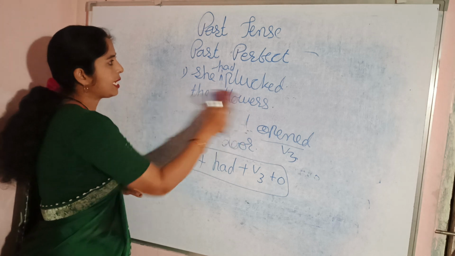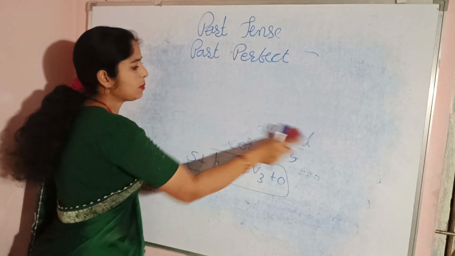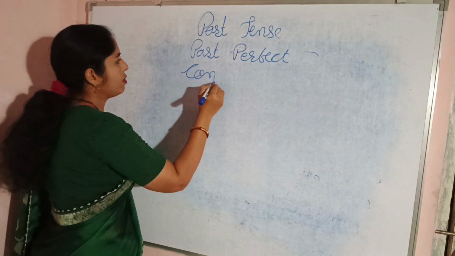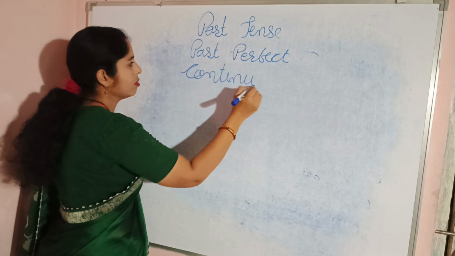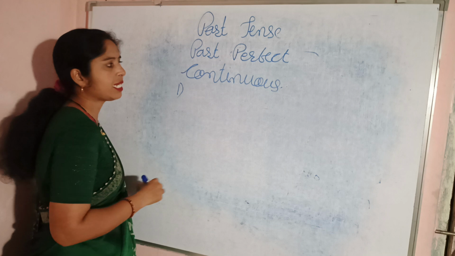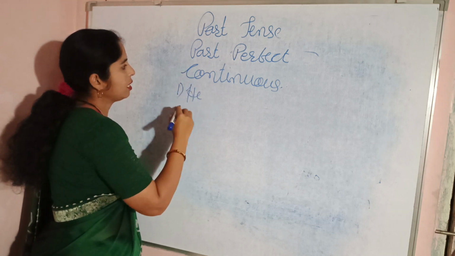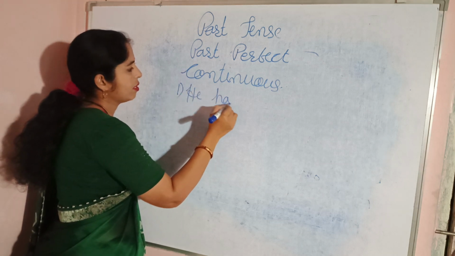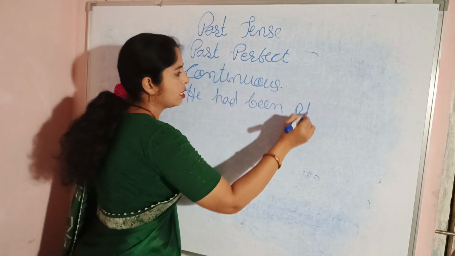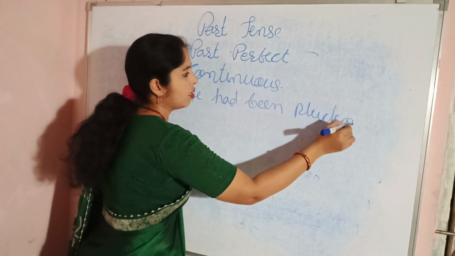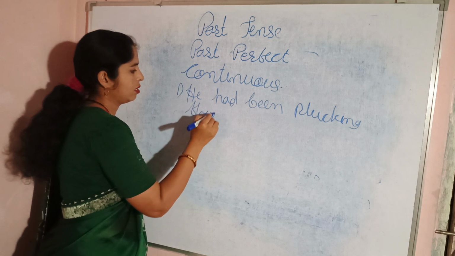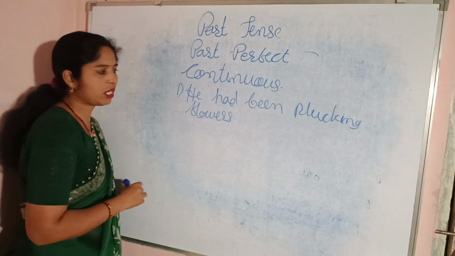Now let's see some sentences related to the past perfect continuous tense. He had been plucking flowers.